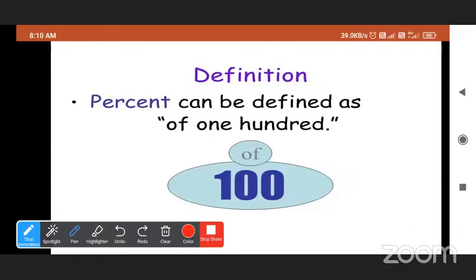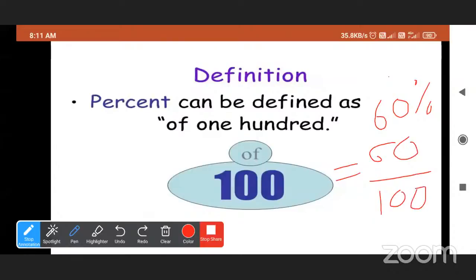Now, what do you mean by 60%? How can we write 60? 60 upon 100, or 60 out of 100. So 60% means 60 upon 100.